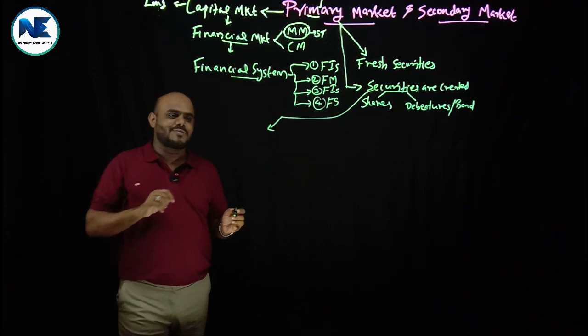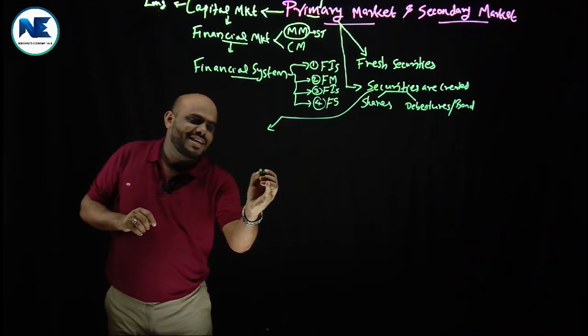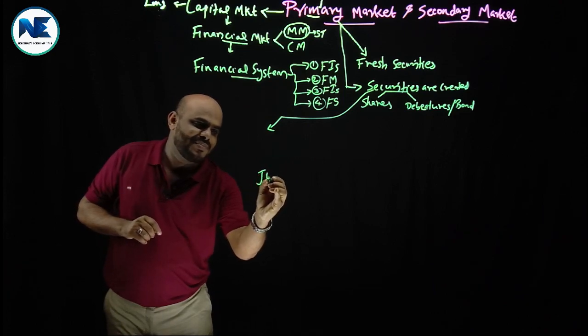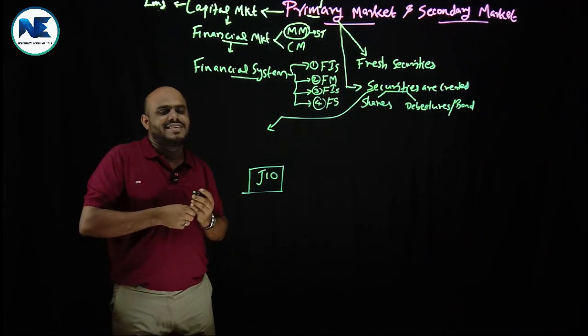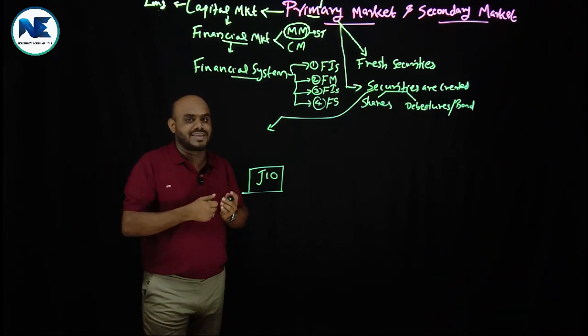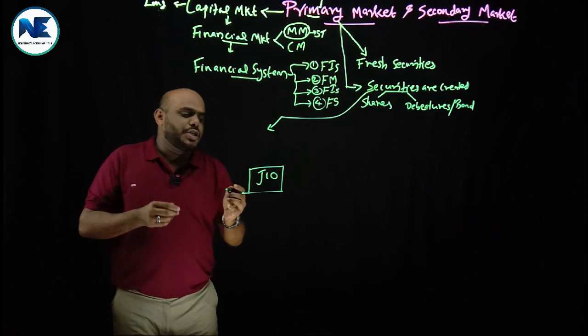Okay, listen very carefully. Suppose we take a company, Jio, managed by the Reliance Group, Mukesh Ambani and so on.